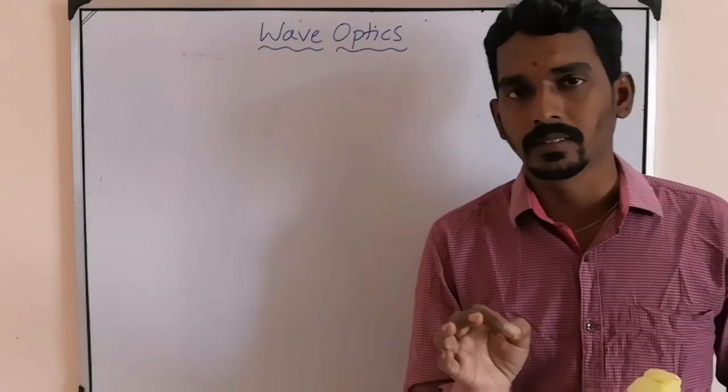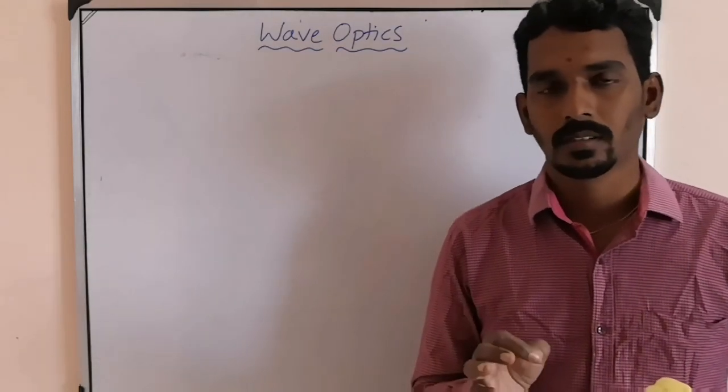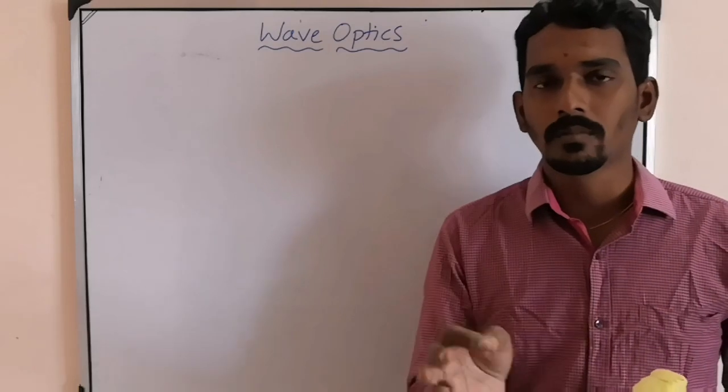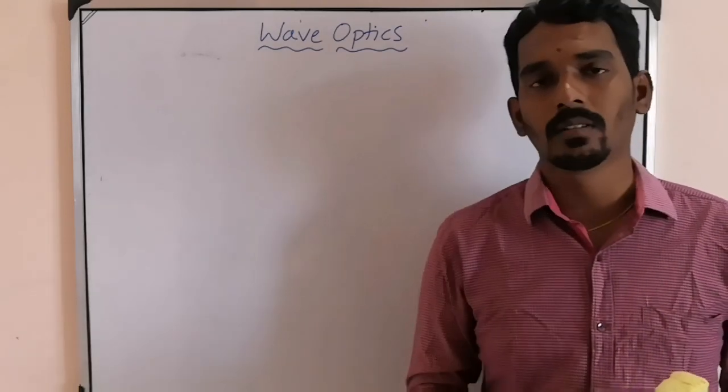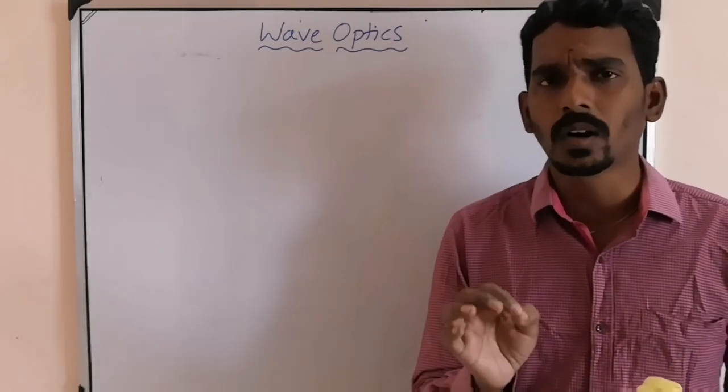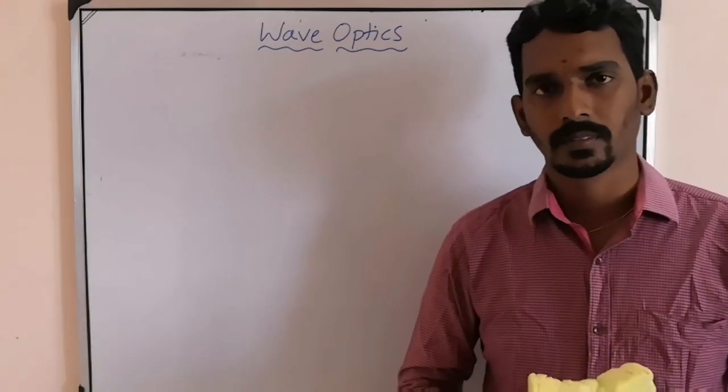How it happens, why it happens, and what formulas we can apply in a particular situation. That is what optics is.